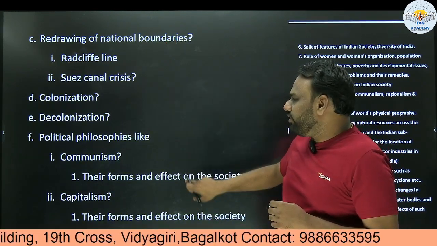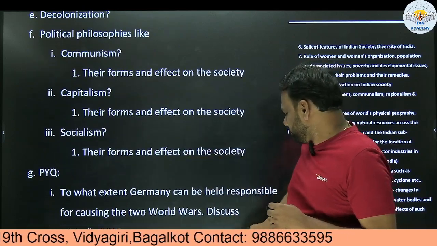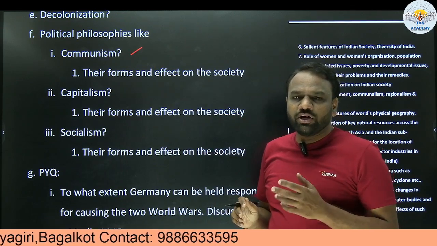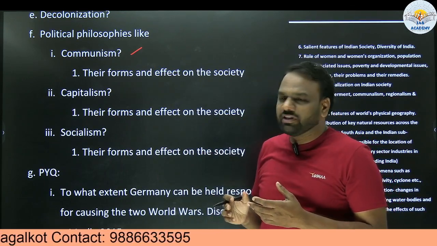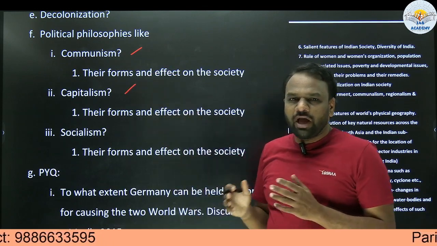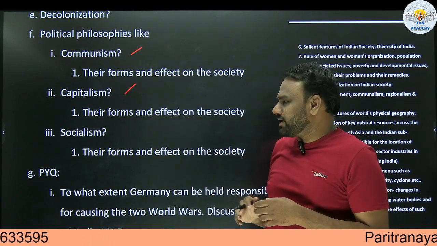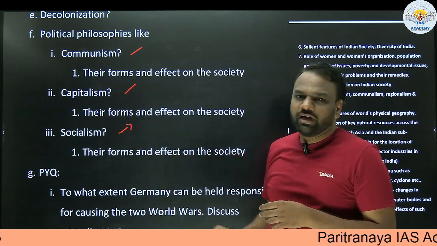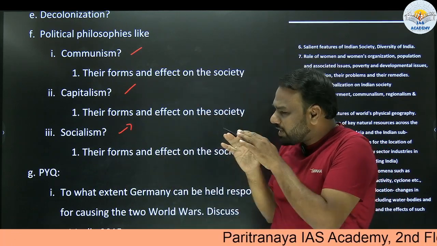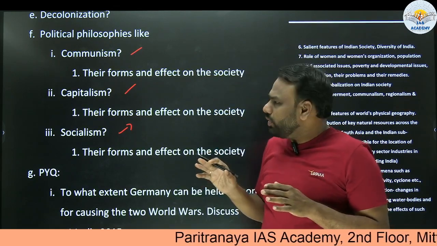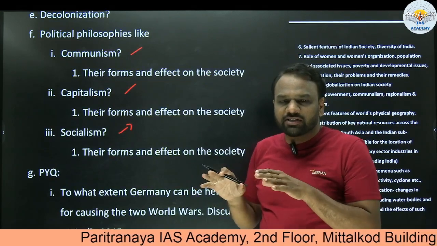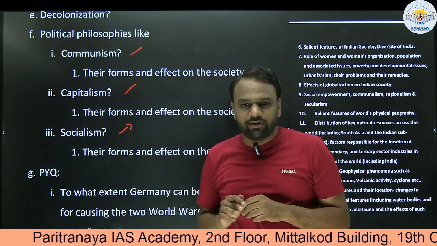Next, political philosophies like communism. What is communism? The majority of production happens under the control of the government. Capitalism: complete production happens under the private sector. Socialism: a mix of private plus government. First, we need to understand these topics at the superficial level. Don't go into these topics at a deeper level at first.